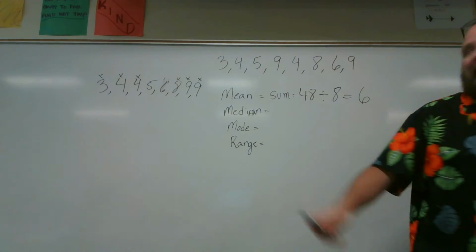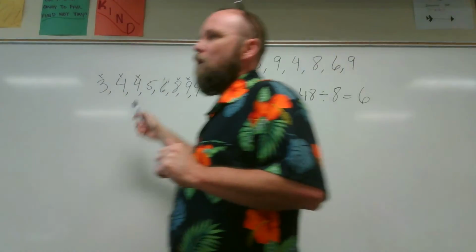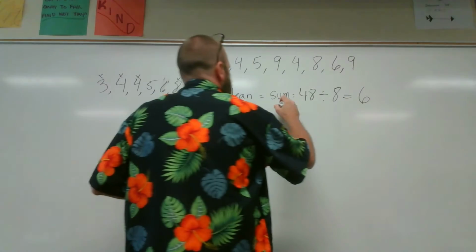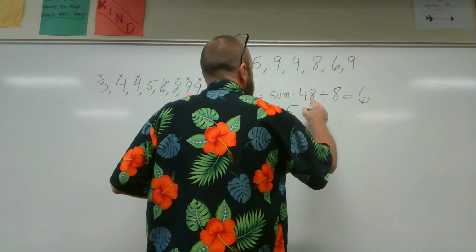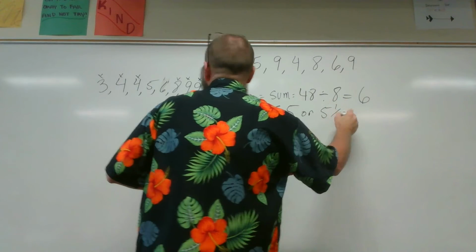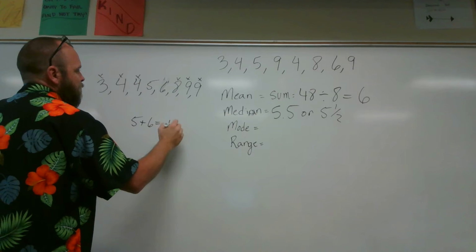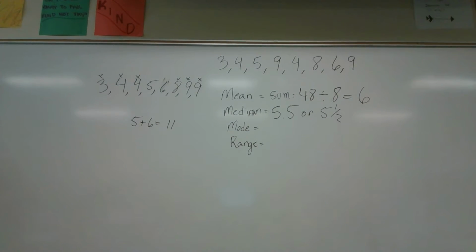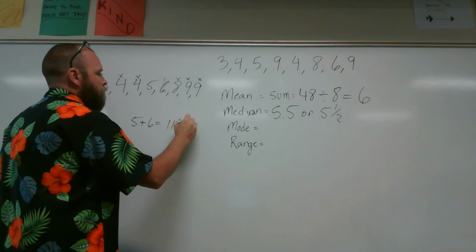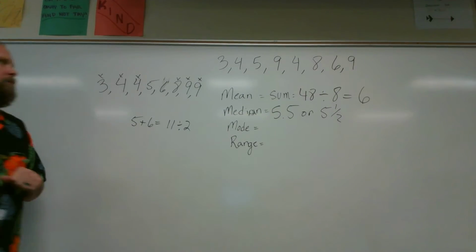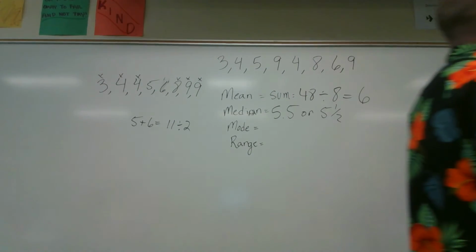So I want to find what's halfway between my 2 numbers. It's halfway between 5 and 6. 5.5. That's your answer. And what I would do, if I want to find it, is I would add the 2 middle numbers together. 5 plus 6 is 11. And if I divide that by 2, I get 5 and 5/10 or 5.5.